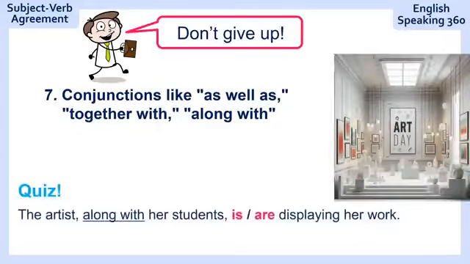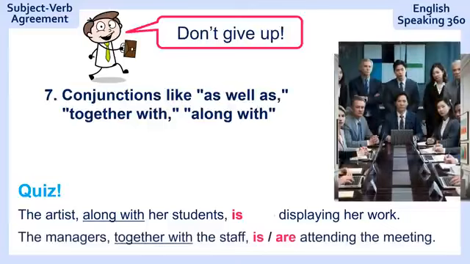Don't give up. Number 7, conjunctions like as well as, together with, and along with. Here's your quiz. The artist, along with her students, displaying her work. Ready? The answer is, the artist, along with her students, is displaying her work. Number 2, the managers, together with the staff, attending the meeting. And the answer is, the managers, together with the staff, are attending the meeting.